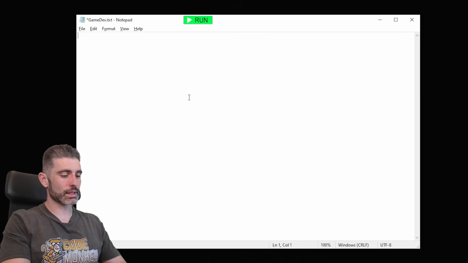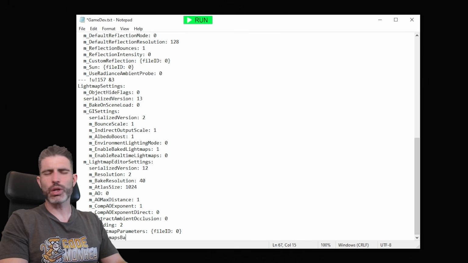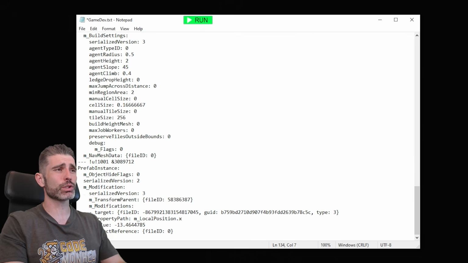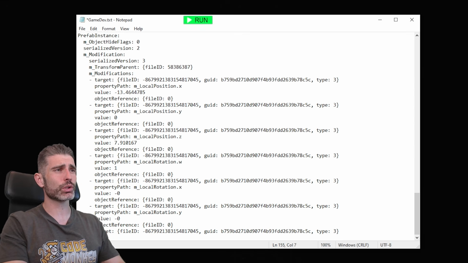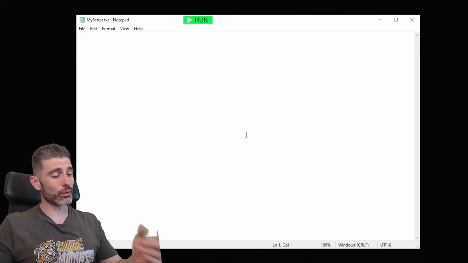With this, I can basically write a scene in Notepad, so I can write a whole bunch of stuff. So here I'm writing just a bunch of really simple code. Again, it might look a little bit complex, but it's actually super easy. It only took me a few minutes to understand how this format works, and now I can write all this pretty fast, pretty quickly.